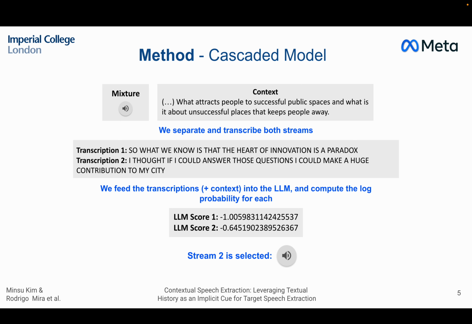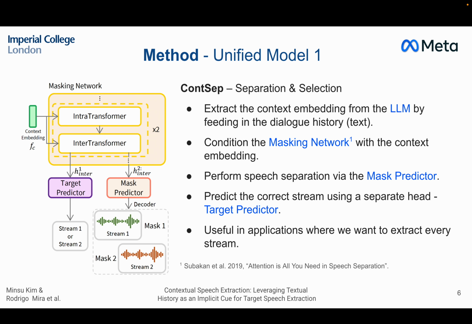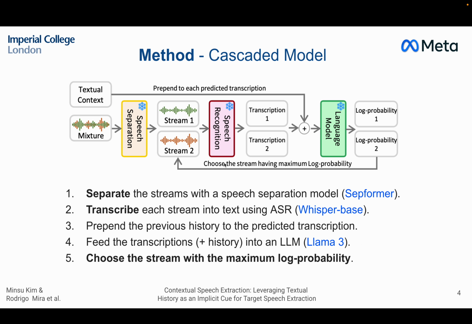So obviously, it doesn't always work this well, but we're pretty happy with the fact that even with this very weak cue, we can do proper speech extraction. But we're pretty unhappy with some of the inefficiencies in the previous model, so we wanted to propose some new ones. Looking back at what we were talking about, it's pretty obvious that we need some kind of speech separation or extraction network to do this task, and also that we need a language model to get some good language understanding of what's going on.